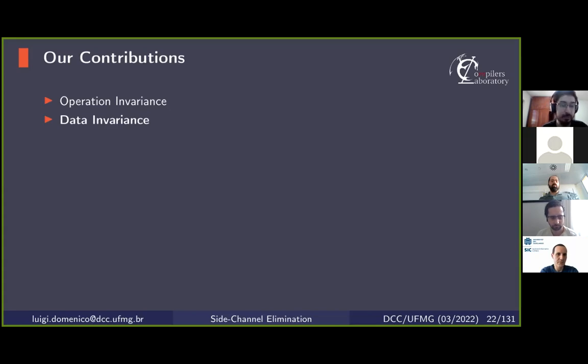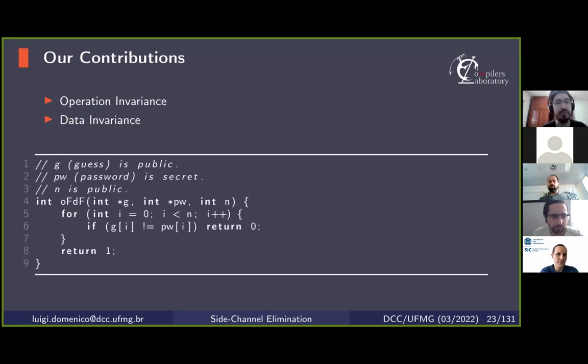For instance, suppose we have a system that compares a user's guess with a secret password. The system could be implemented by comparing each element of the arrays G and PW, the guess and the password. And once we find an element that is different, which means that the guess is incorrect, we can immediately return 0 or false. That is, we immediately reject the user's guess.